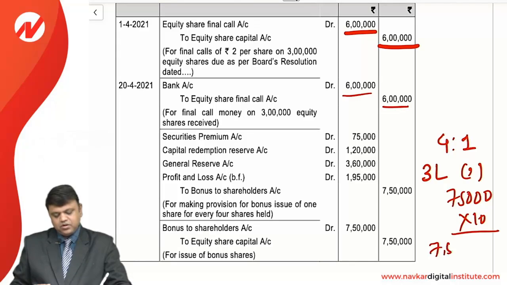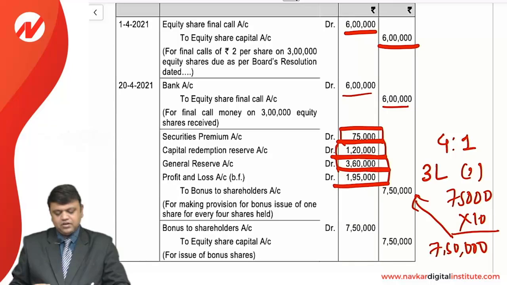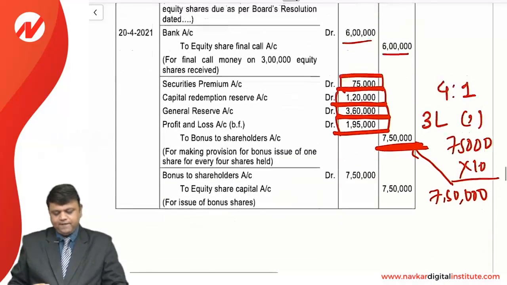We'll need to transfer 750,000 into the bonus to shareholders, and for that, as the security premium available in cash, debit, CRR can be used for a bonus, general reserve can be used for a bonus, and balancing figure is P&L account which can be used for a bonus, and the account which is created is 7,50,000.